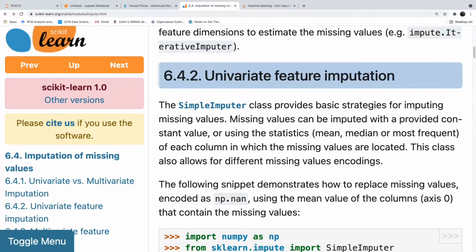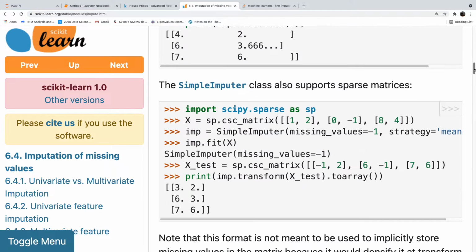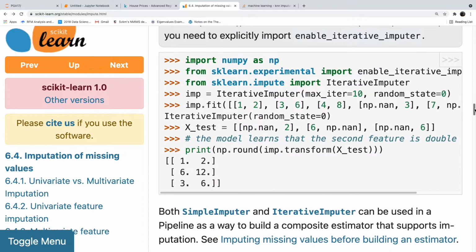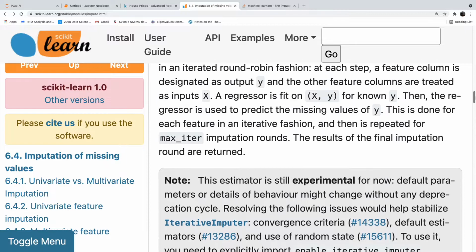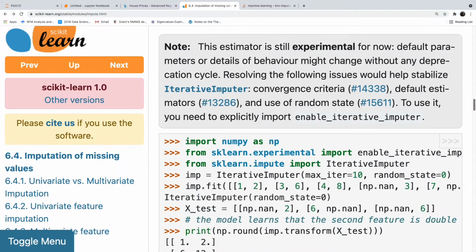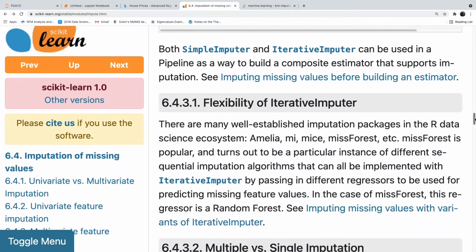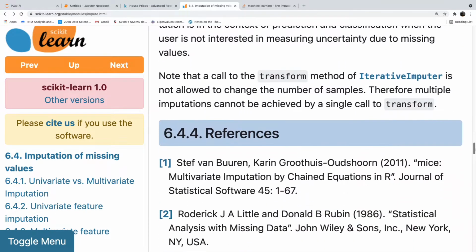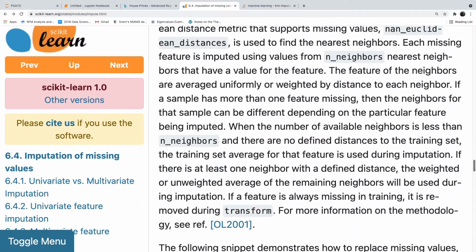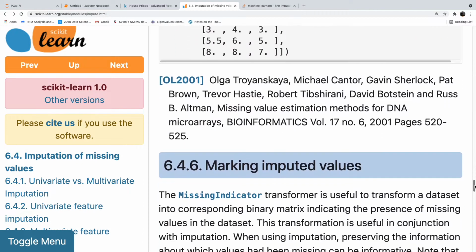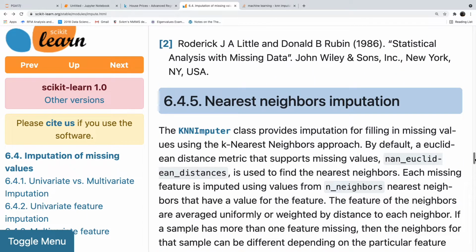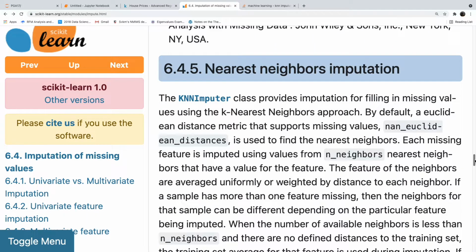Yeah. You told me that KNN imputation. Yeah, they are there. So we have these in sklearn: iterative imputer. We have something called iterative imputer, and then we also have something called KNN imputer. K nearest neighbors imputer is also there.